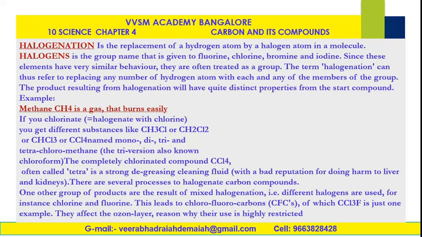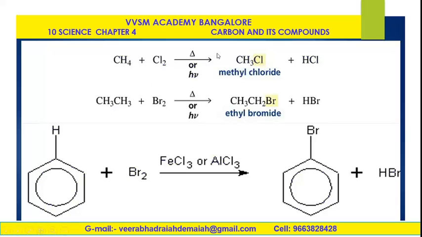Addition of that is called chlorofluorocarbons, of which carbon tetrachloride, that is trichlorocarbon and fluorocarbon, is just one example. They affect the ozone layer. So chlorofluorocarbons are very dangerous, affecting the ozone layer of the atmosphere. That is why their use is highly restricted. We should restrict all these things to safeguard our ozone layer, my dear friends.